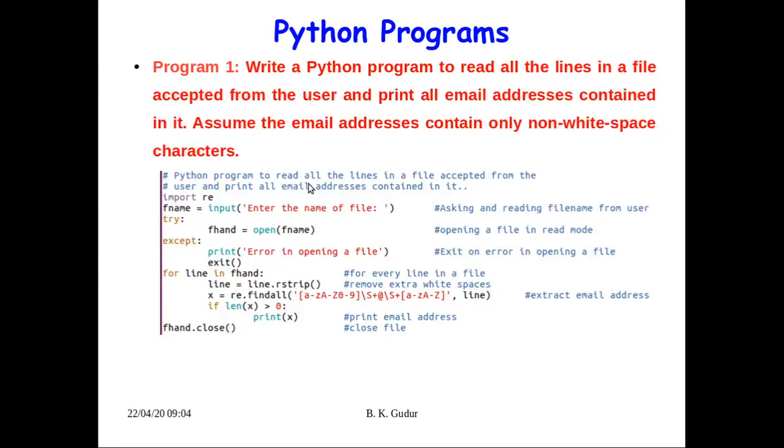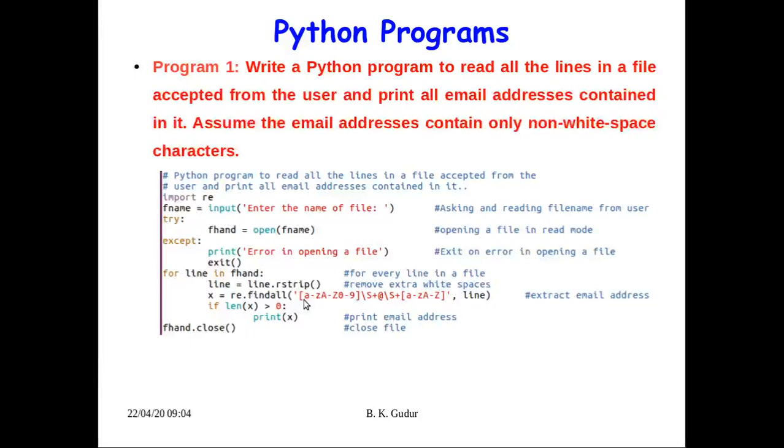Python program to read all the lines from a file accepted from the user and print all email addresses contained in it. So we open the file, then we check it for any error in opening the file. If there is an error, we'll exit, otherwise we'll continue. For each line, we are going to remove extra white spaces, and later this is the regular expression that we have used.